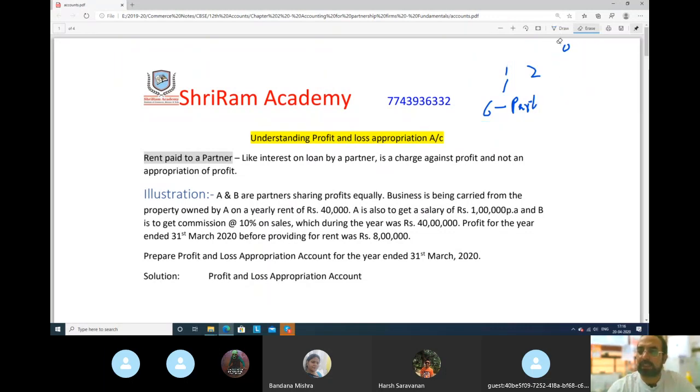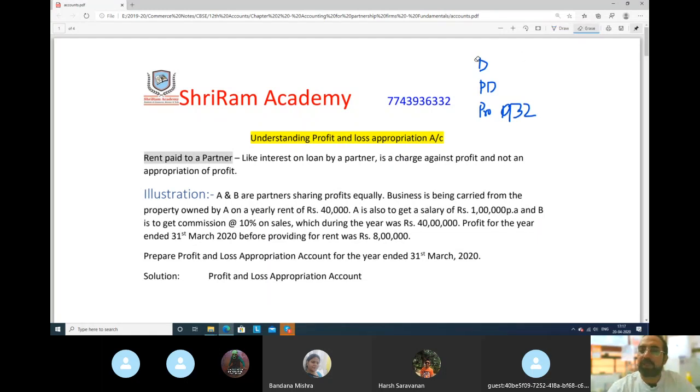In our last lecture, we tried to understand what partnership is, what is the definition of partnership, what is partnership deed, what are the provisions of Partnership Act 1932. We try to understand all these things.